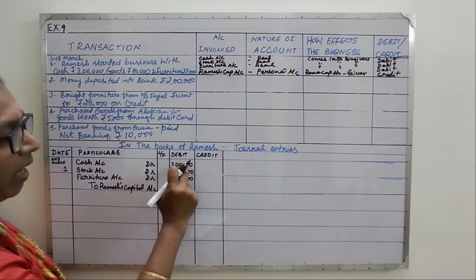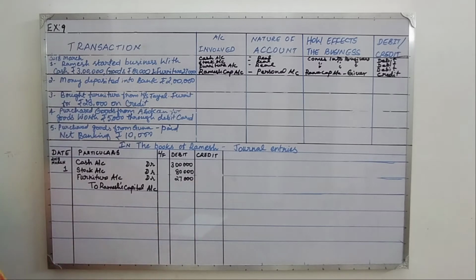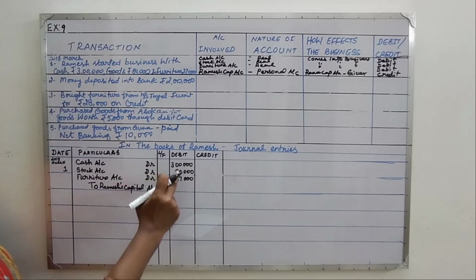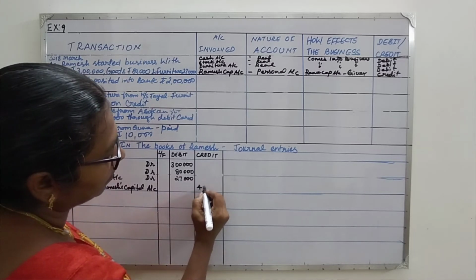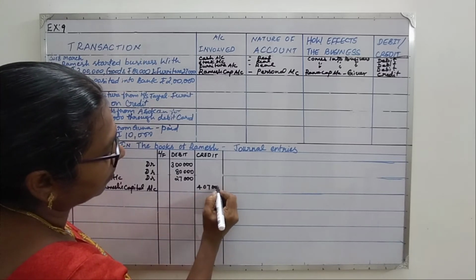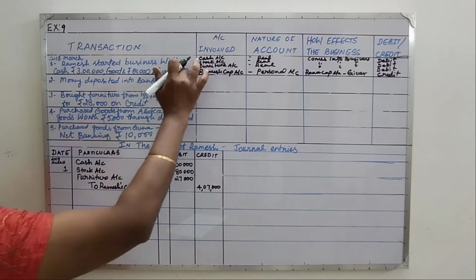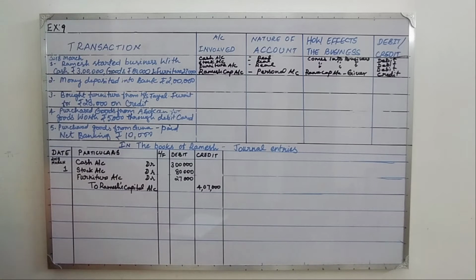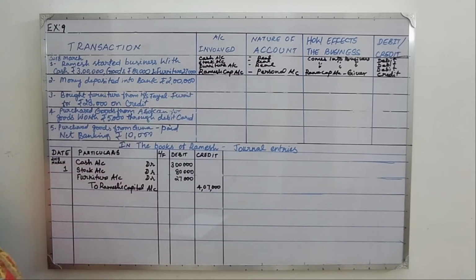Now you have to add all this and give the equal credit amount. So 3,80,000 plus 27,000 comes to 4,07,000. This is how you do this particular journal entry. Now this is a compound journal entry because more than one account is involved. 3 accounts are debited and only one personal account is credited here.